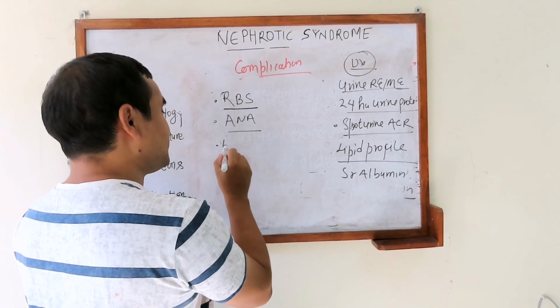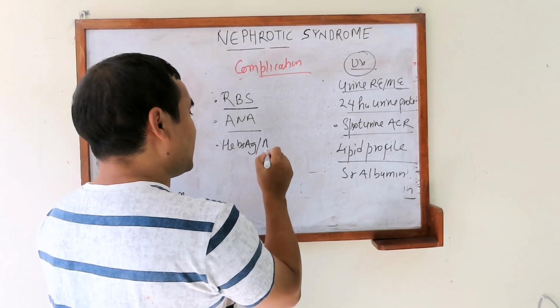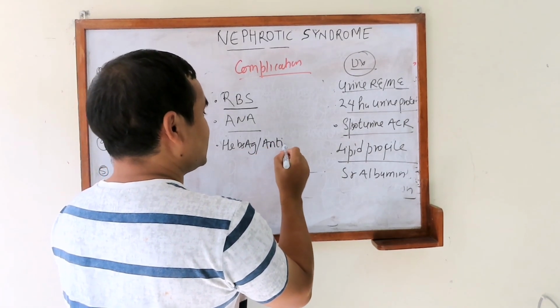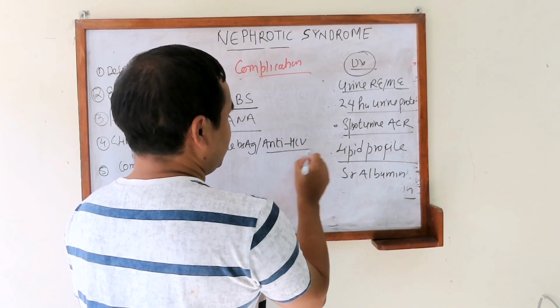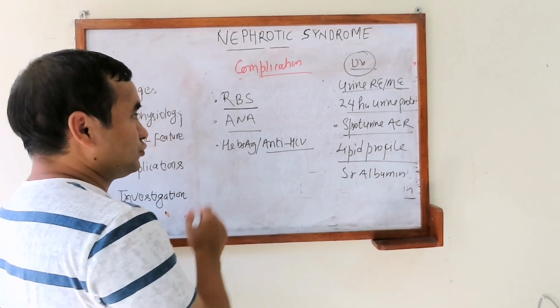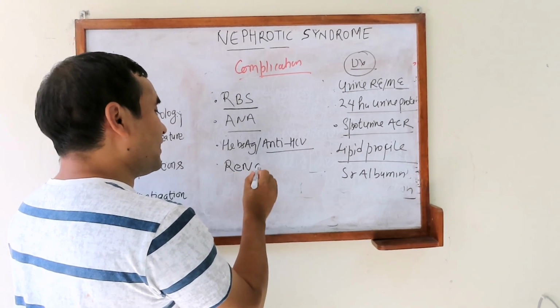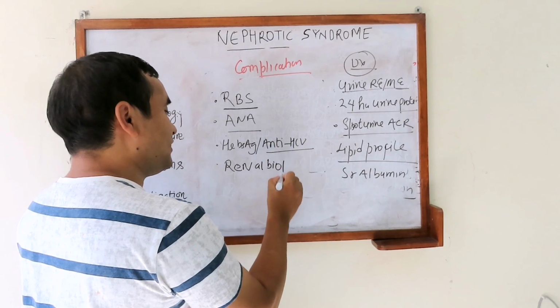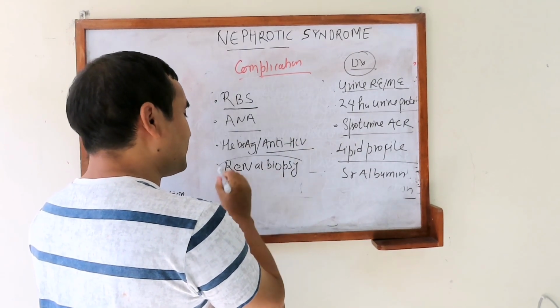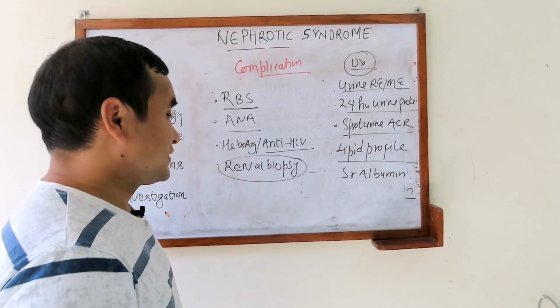Sometimes hepatitis B and C also cause it. Then after taking consent, we can do the hepatitis B antigen and anti-HCV. Okay, so these are the tests we can do for the etiology. And for the primary nephrotic syndrome, we have to do the renal biopsy, and we have to see whether it is minimal change disease or focal segmental glomerulosclerosis or membranoproliferative glomerulonephritis.